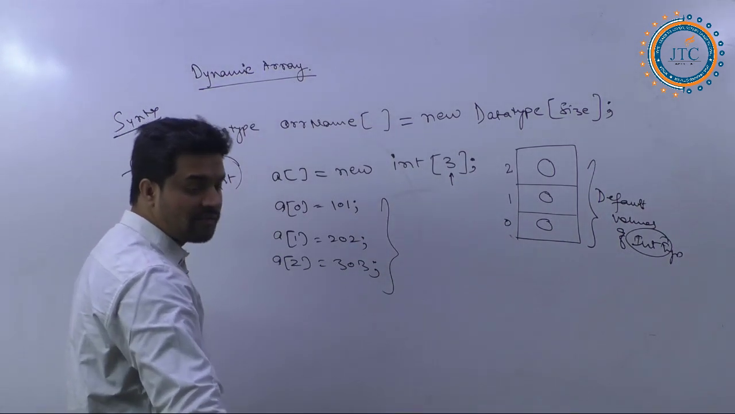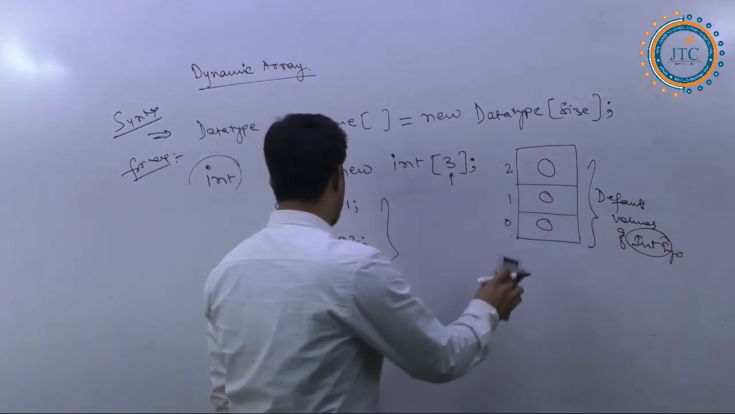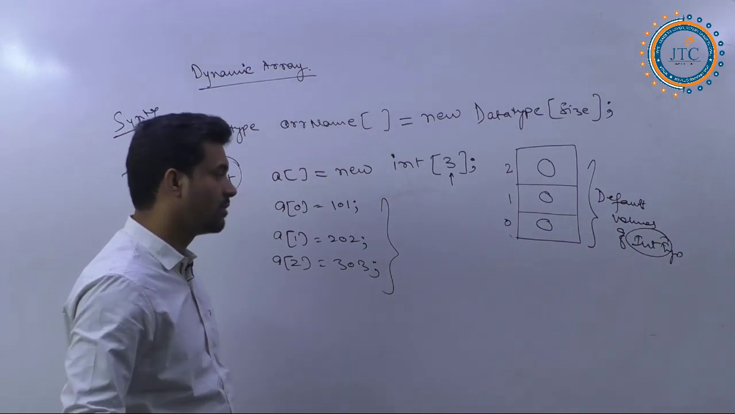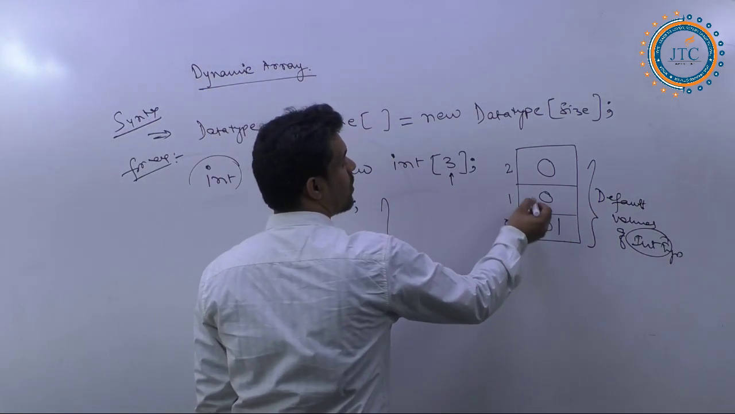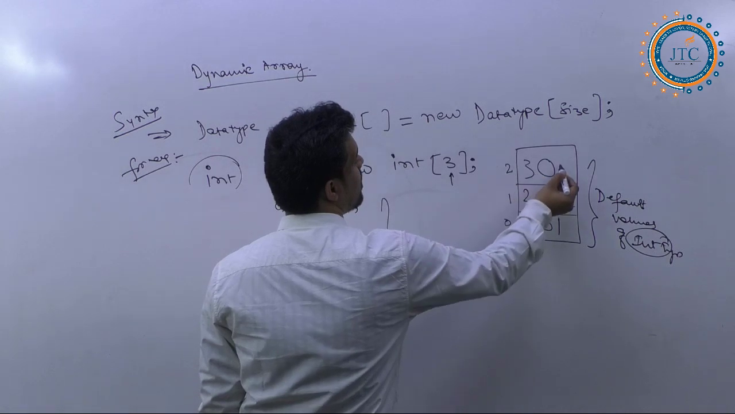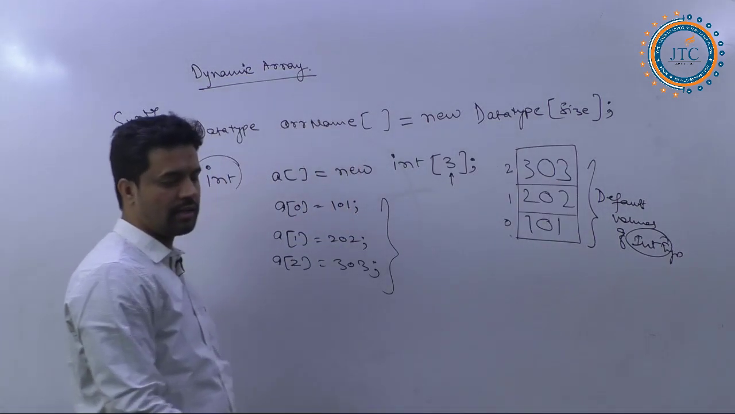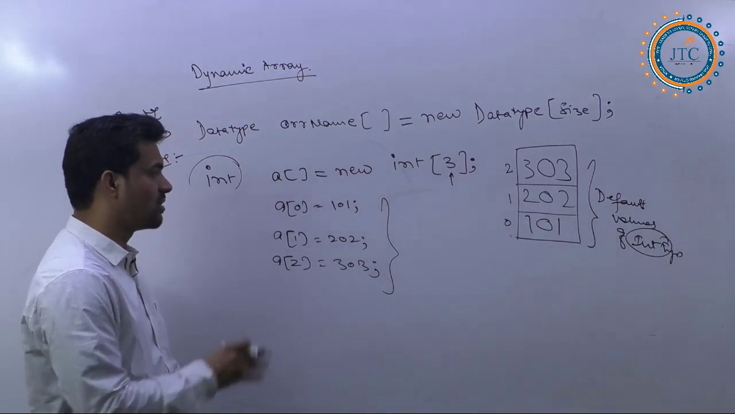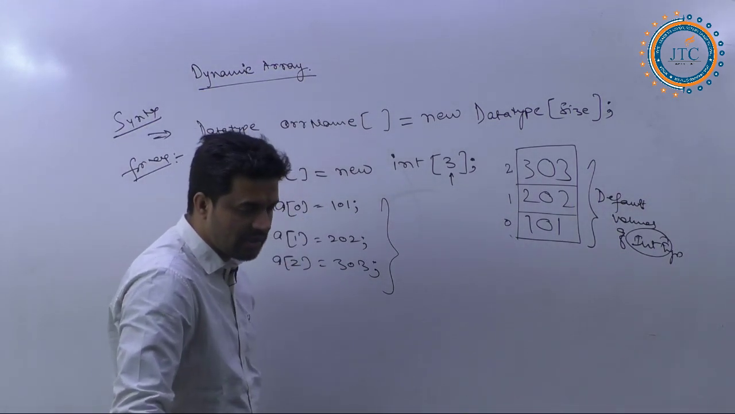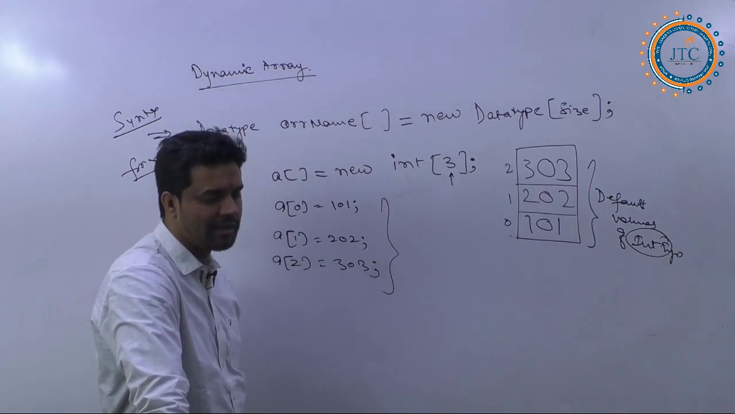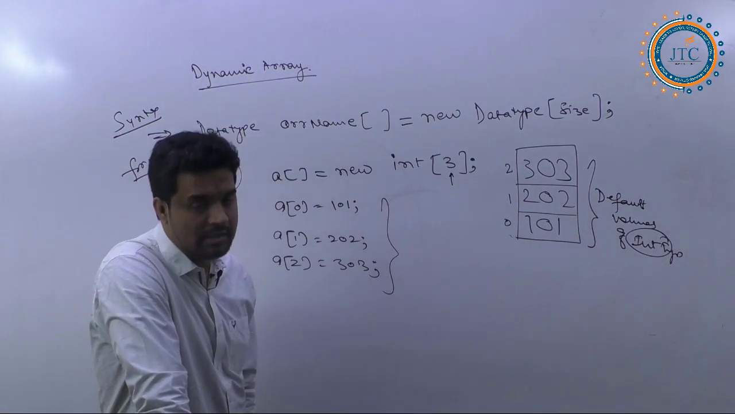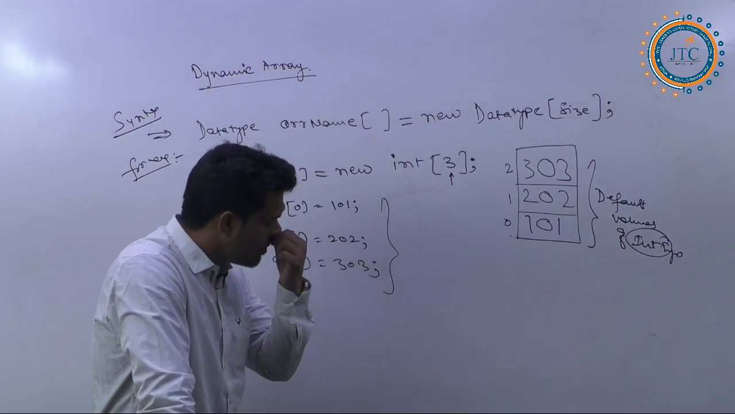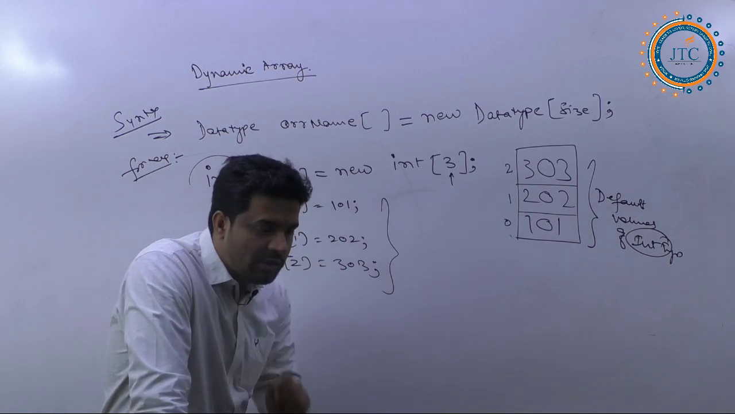When I have done something like this, what I get here is 101, 202 and 303. All these different assignments we have got here. So this is the dynamic array representation. Now one question here. Before coming to that, one more question is here.